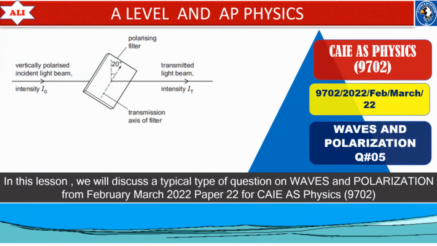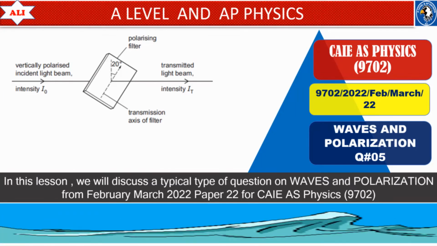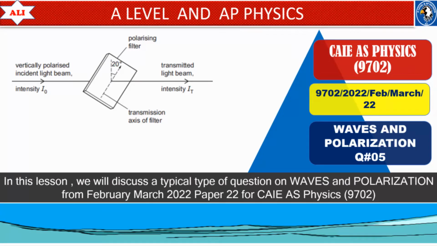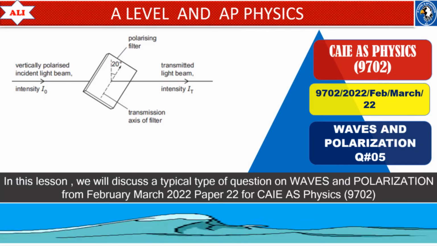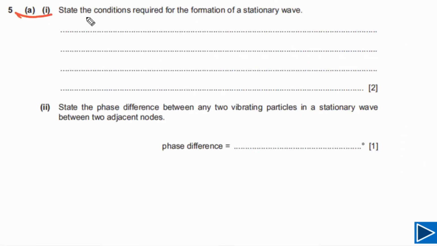In today's lesson, we will talk about stationary waves and polarization by solving a past paper question from March 2022, Paper 2, Variant 2. In this class, we will discuss some important concepts about waves and polarization. For part A1, we need to state the conditions required for the formation of a stationary wave.